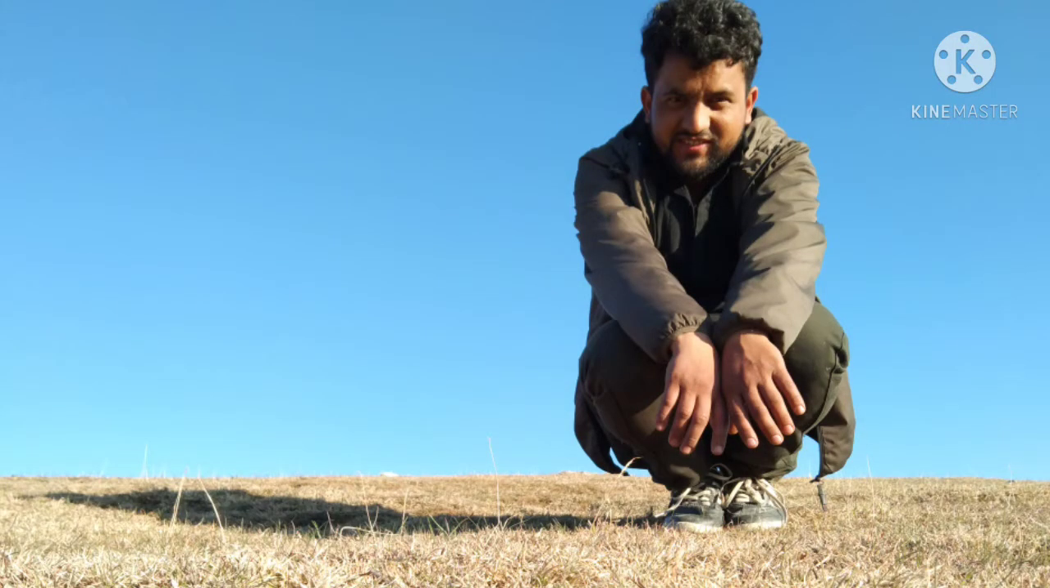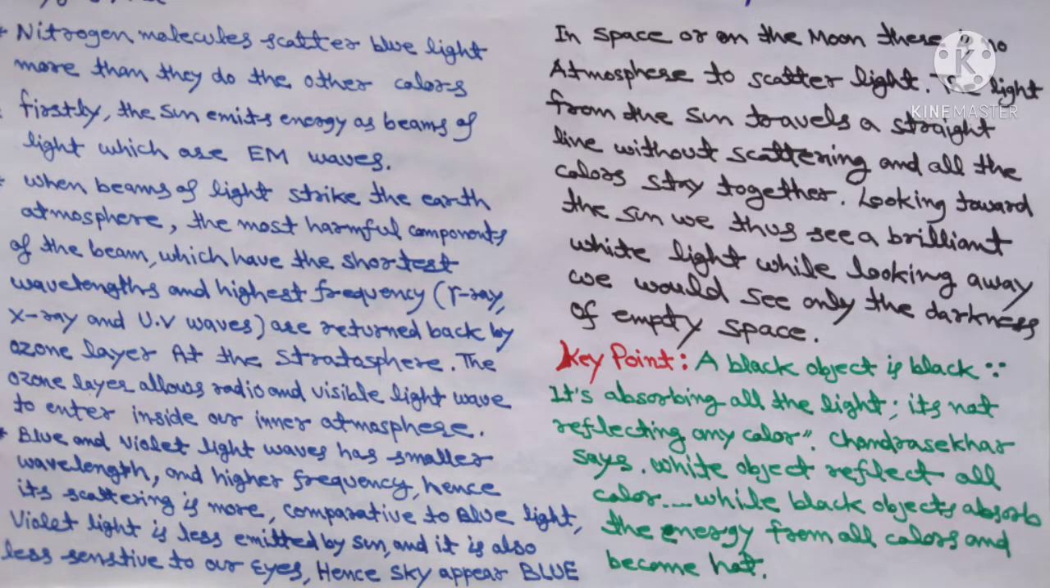That's why the sky appears blue, because the scattering of blue light is maximum. Blue light has the least wavelength and higher frequency. The light which has the least wavelength and higher frequency is scattered more. That's why the sky appears blue to us.